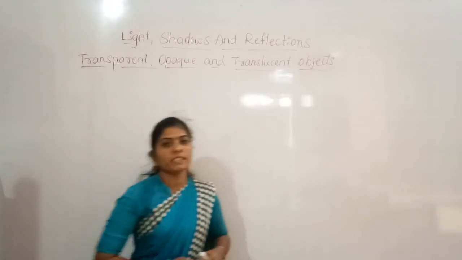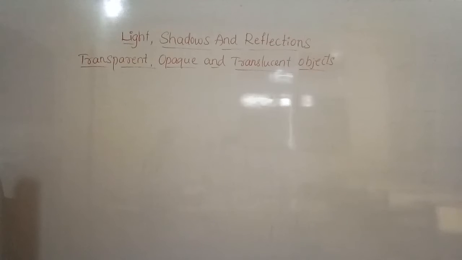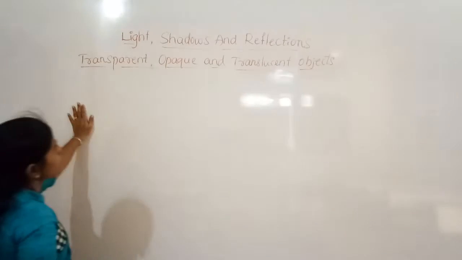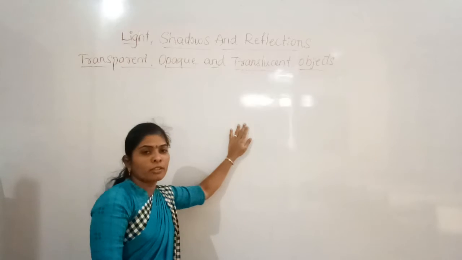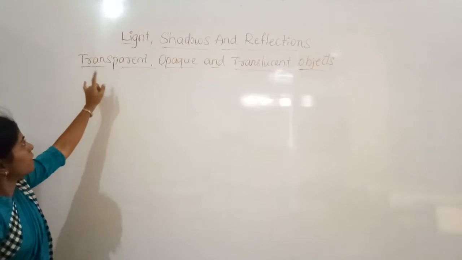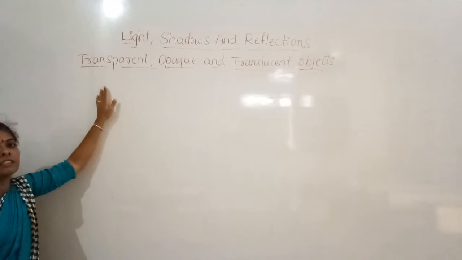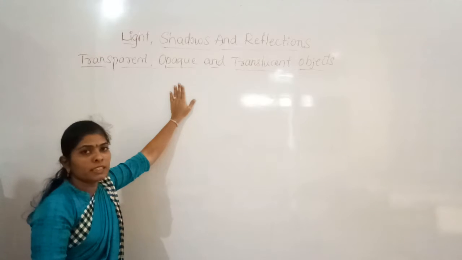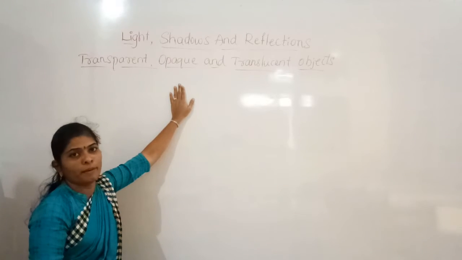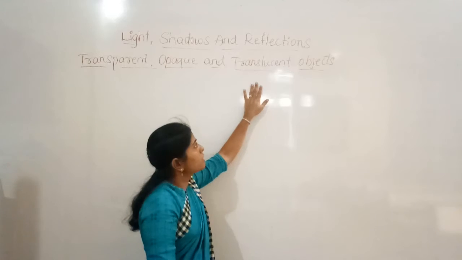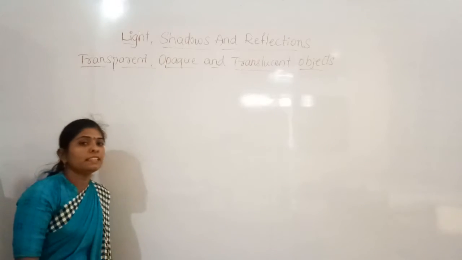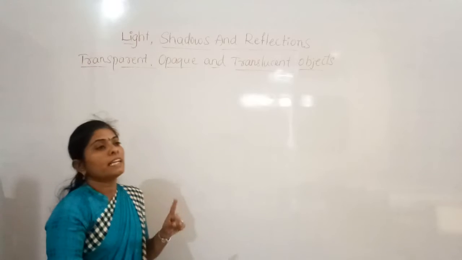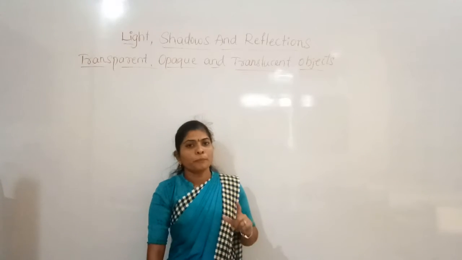You know the properties of the materials we have discussed. So in that you have discussed the transparency. So in that transparency we have discussed about the transparent, opaque and translucent objects. So see, through the transparent objects we can see the things clearly, and through the opaque objects we cannot see the things at all, and through the translucent objects we can see but not clearly.